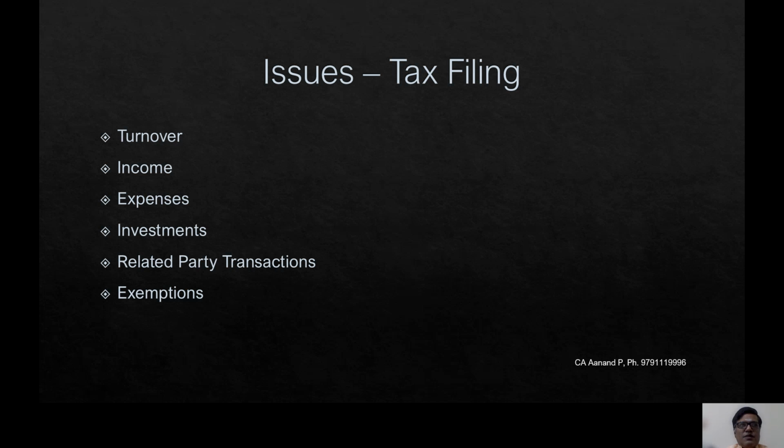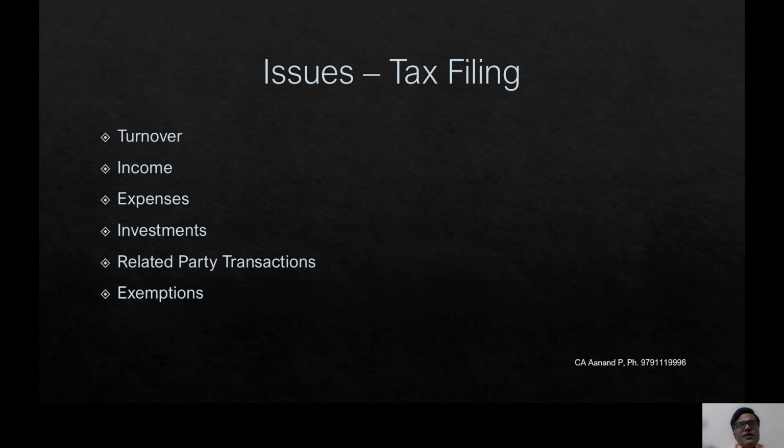How to ascertain the turnover? There come various issues. Whether the assessee is GST registered, then the GST turnover can be taken. If GST turnover is taken, whether it is matching with the turnover which is appearing in the balance sheet. This is one of the issues.